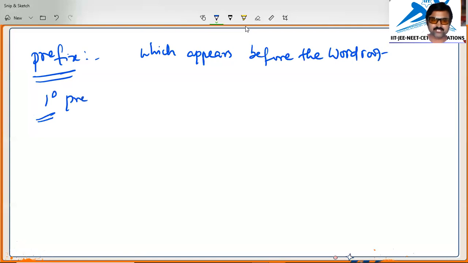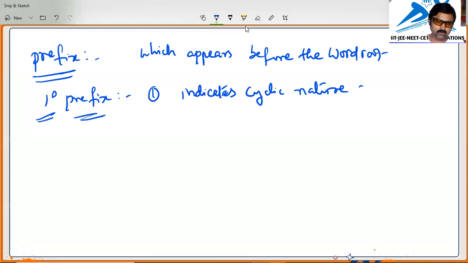It indicates the cyclic nature of the carbon compound.